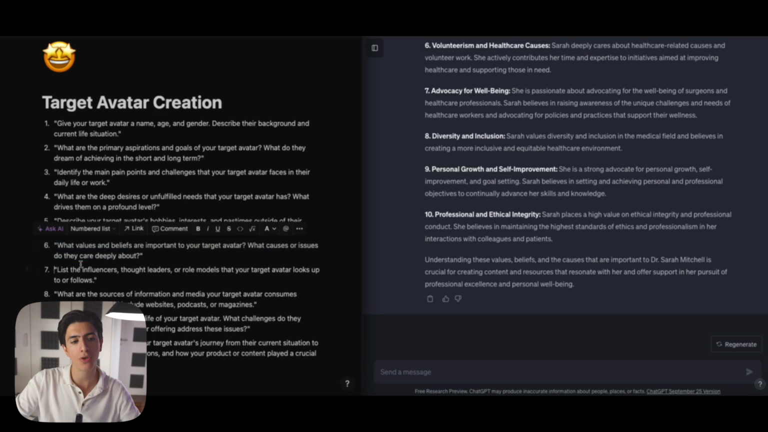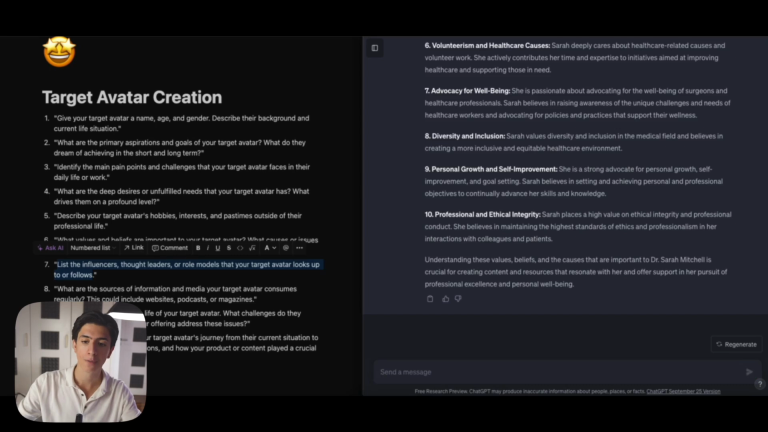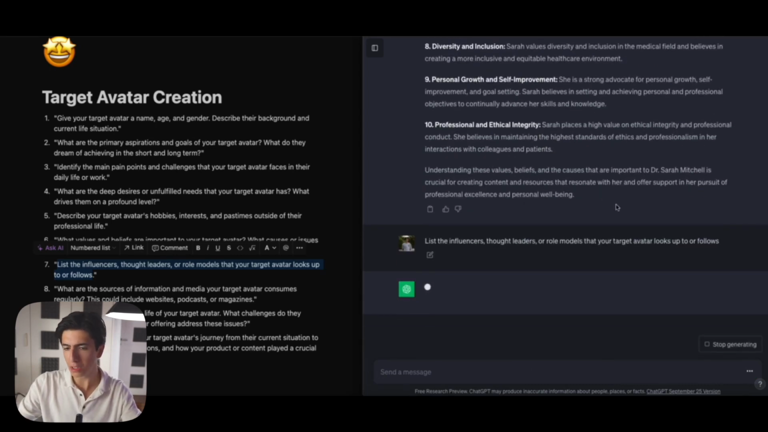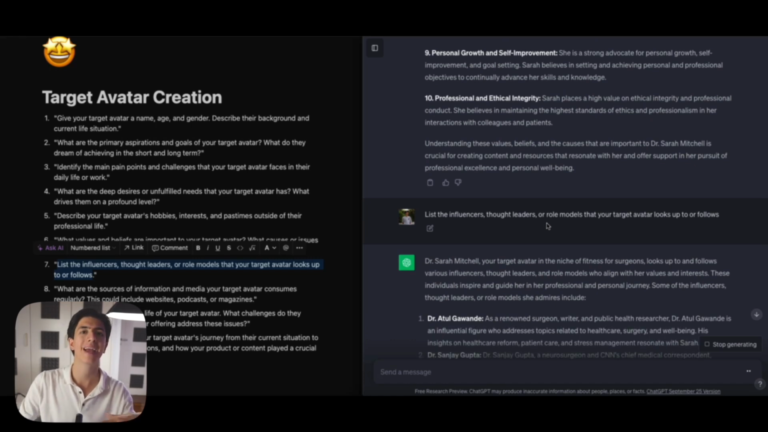And now let's move to the next prompt, which is: list the influencers, thought leaders or role models that your target avatar looks up to or follows. Very important prompt right here, because if those influencers and role models have a special way of talking or have content online, for example, and a special way of delivery of content, we can mimic those people, and we know that it's going to appeal to our target avatar.